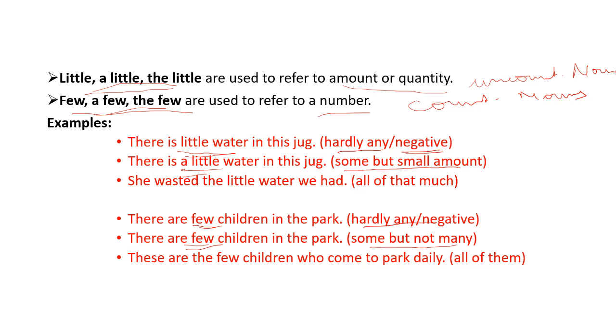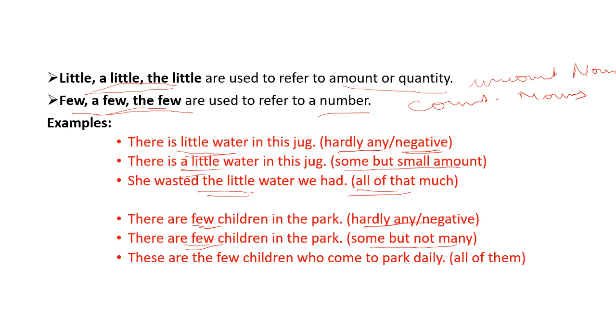And when we use the before little and few, it means all of that much, whatever little quantity we have, that's here. So see the example carefully. She wasted the little water we had, meaning in the jug there was a little water, and that little water she wasted. So all of that much.